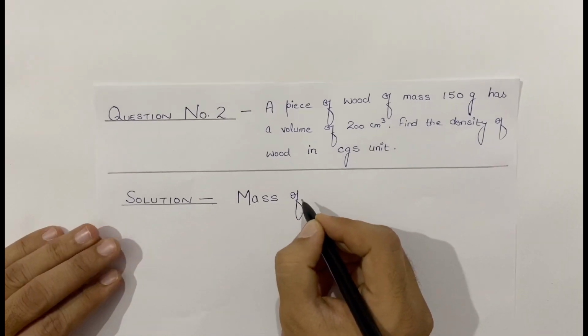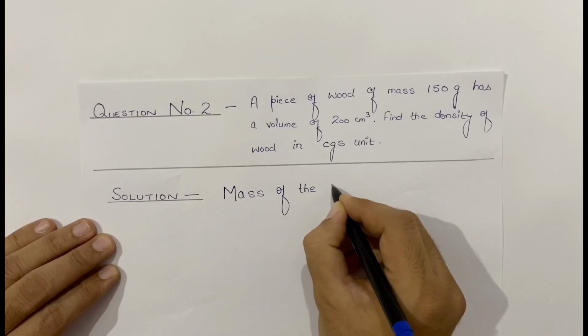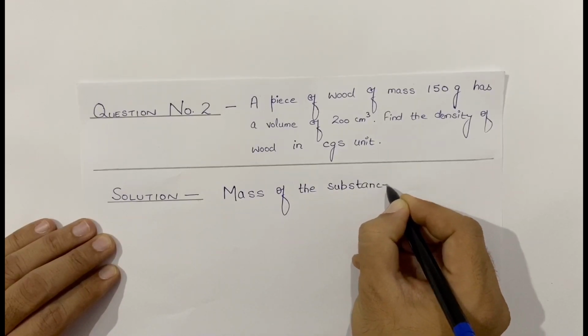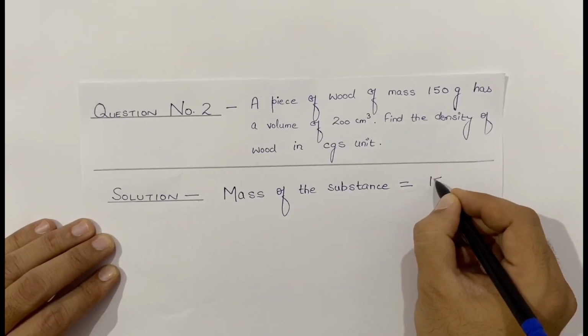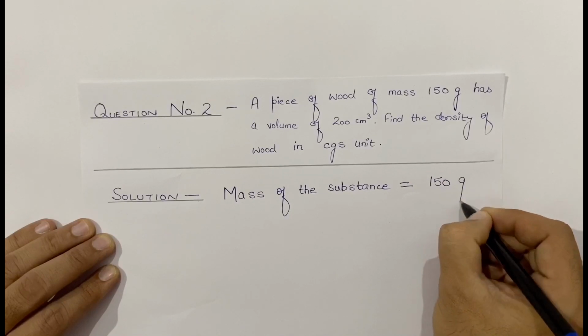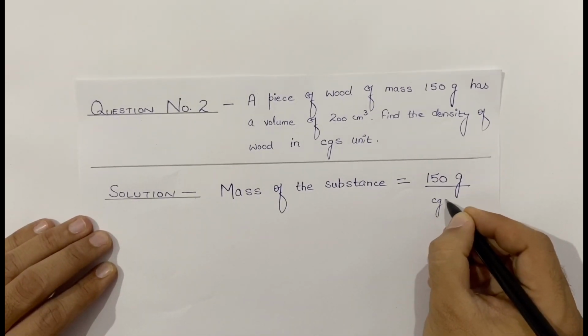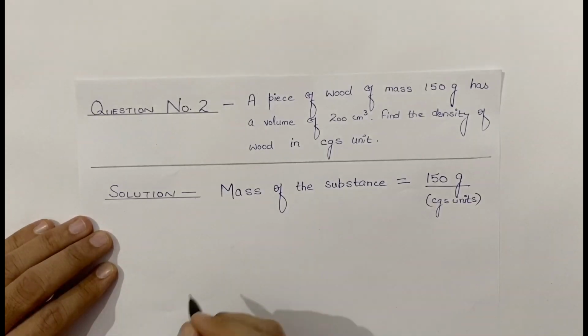Mass of the substance is given as 150 grams. Again 150 grams. Gram is the CGS unit of mass.